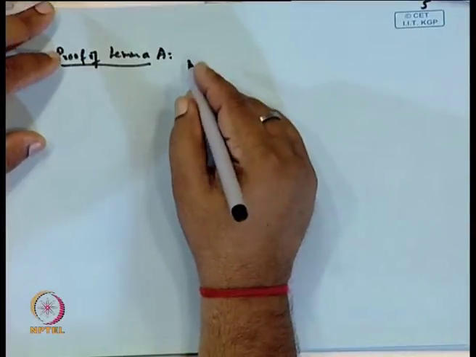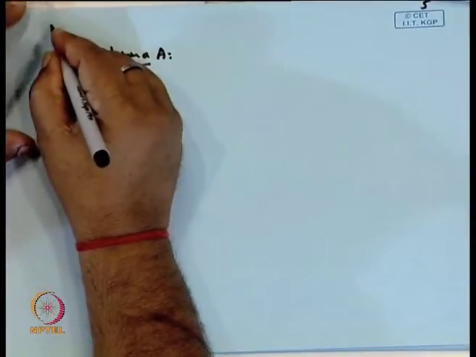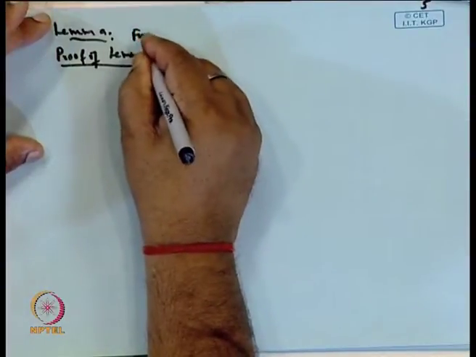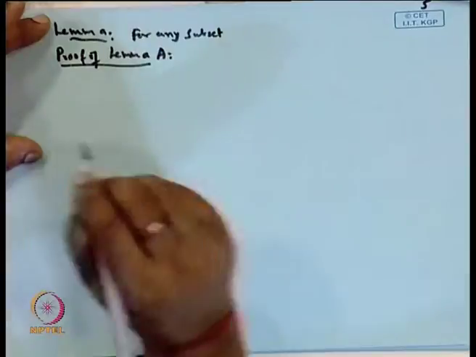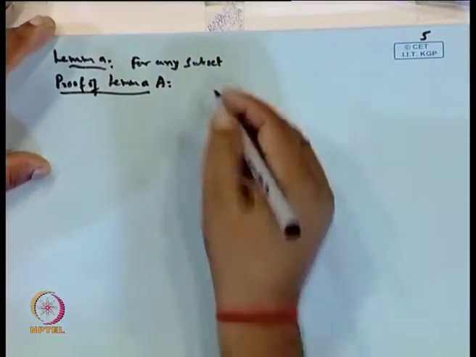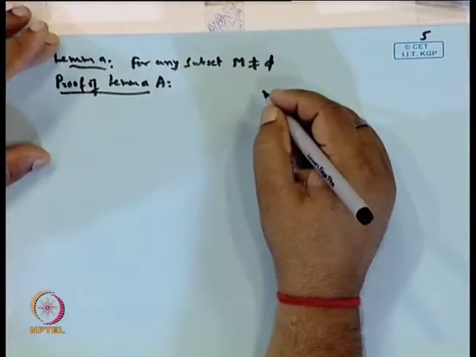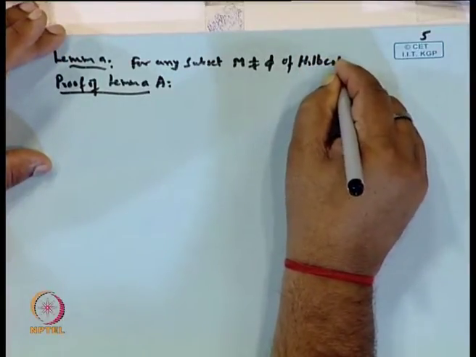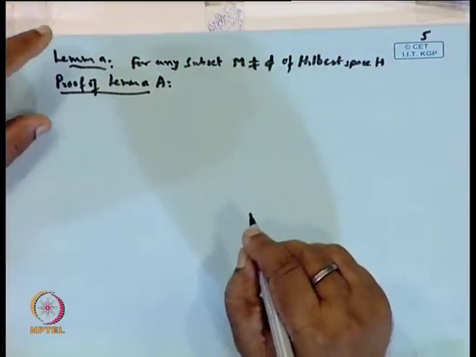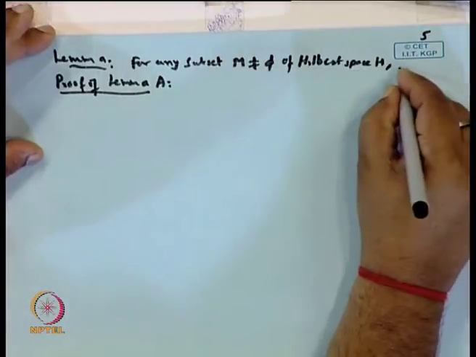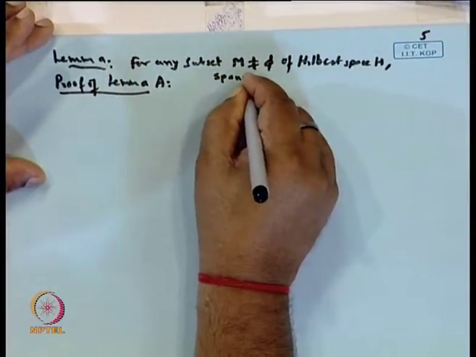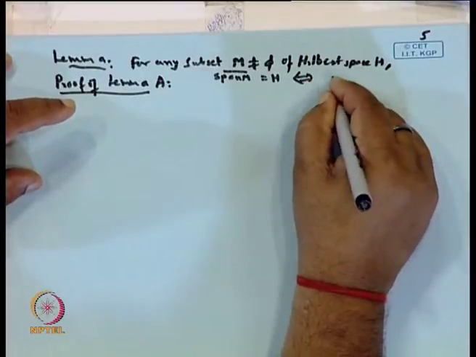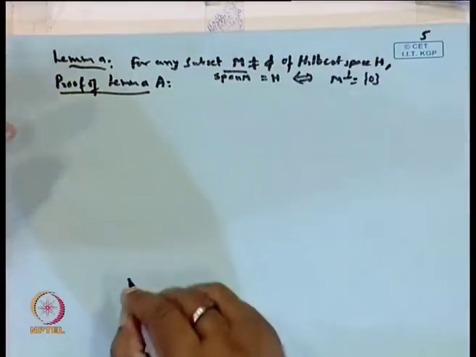Let me write the lemma. The lemma was, for any non-empty subset M of a Hilbert space H, the closure of the span of M is H if and only if M orthogonal complement is the singleton set {0}. So, proof of this lemma.